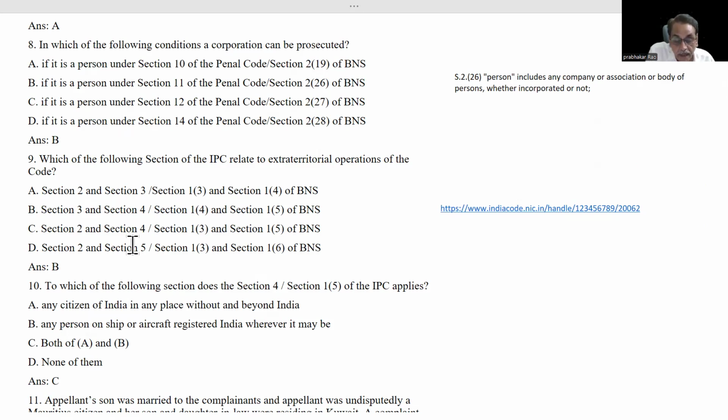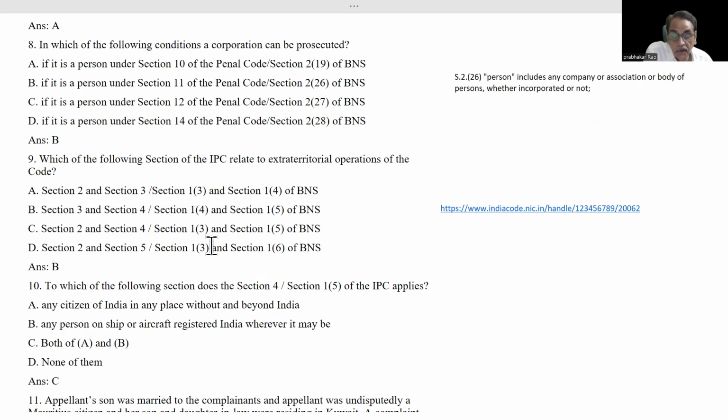You have understood? If any ship or aircraft is registered in India and an Indian citizen commits any offense on the ship or aircraft, he is naturally liable, because the clause applies: any citizen of India in any place without and beyond India will be punishable. Similarly, any foreigner, if he is not a citizen of India, if he commits an offense on any ship or aircraft registered in India, wherever it may be, wherever it may be means in high seas, then he will be punished.